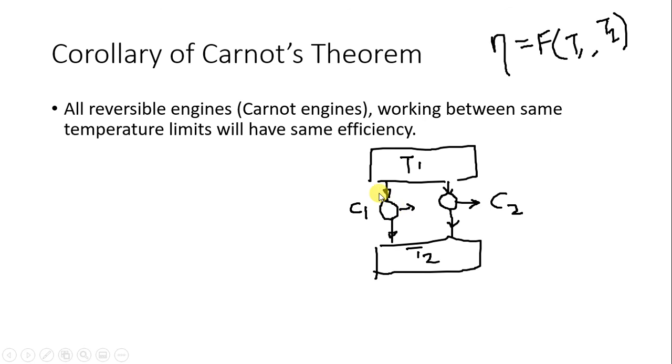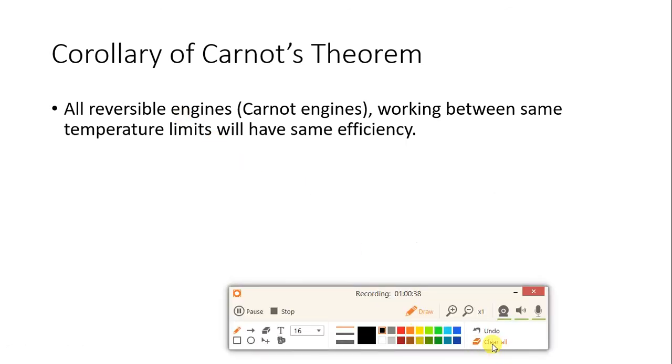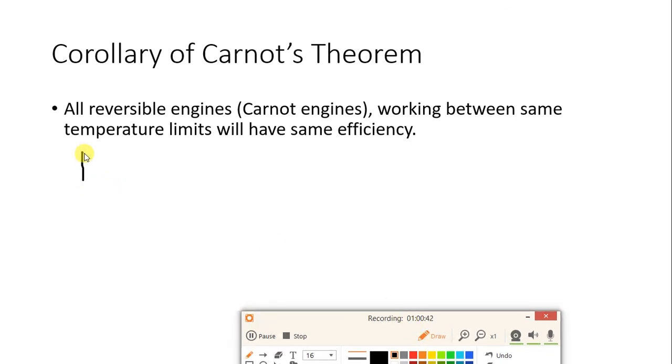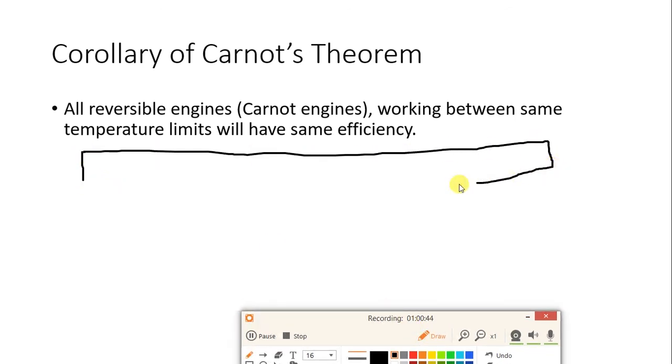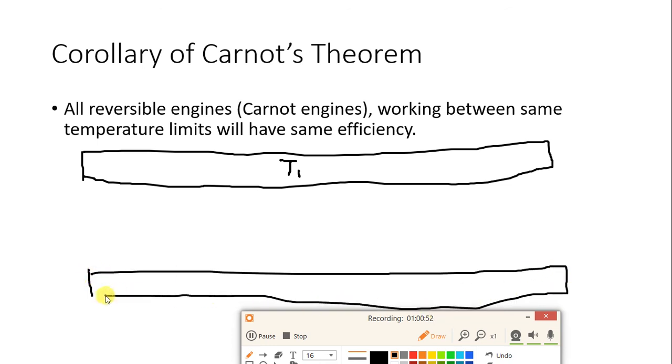Now one more example I will give. So I'll draw a bigger reservoir over here. This reservoir is T1 and this reservoir is T2.